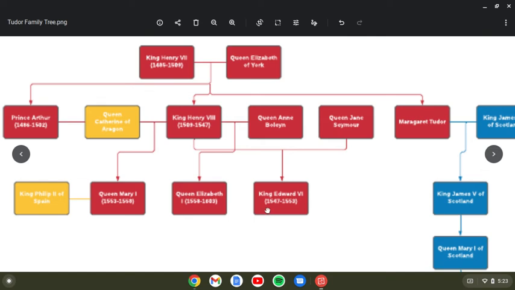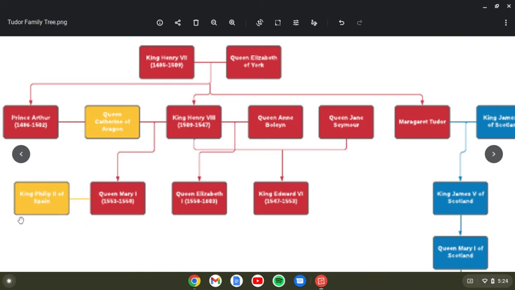He was the age of 9 when he started his rule, and died at the age of 15, passing his throne to his cousin, who's not shown on this chart, Lady Jane Grey, who then, after 9 days, was beheaded by Queen Mary I, who became queen. Remember, I told you we'd get to her later.